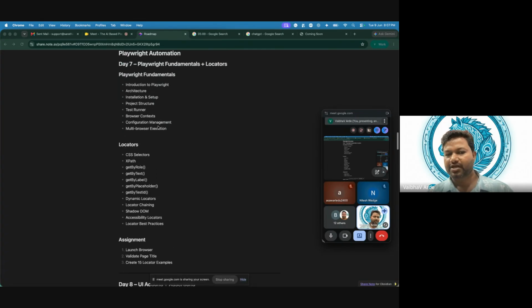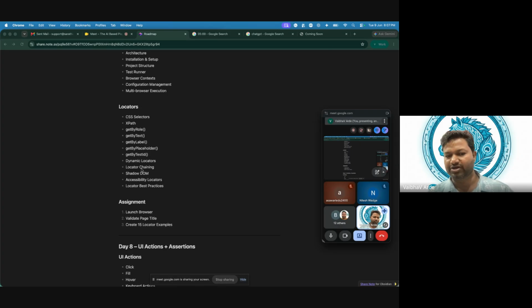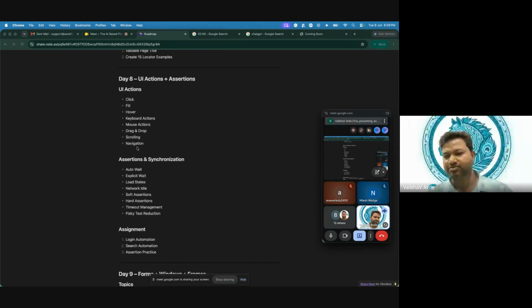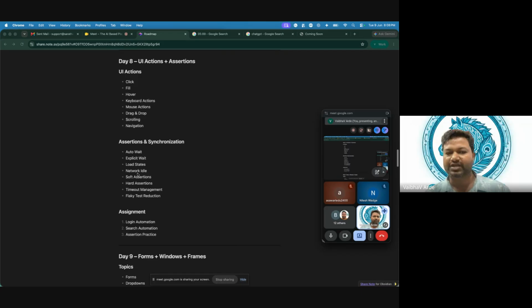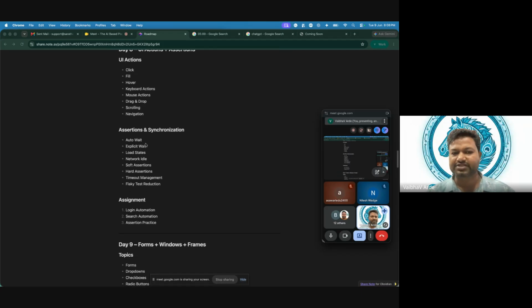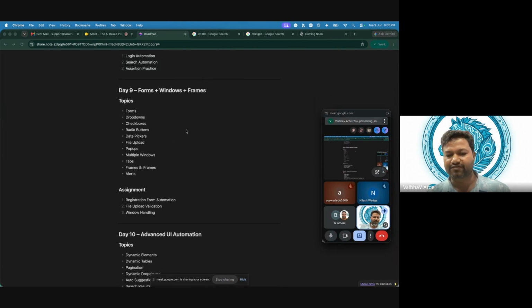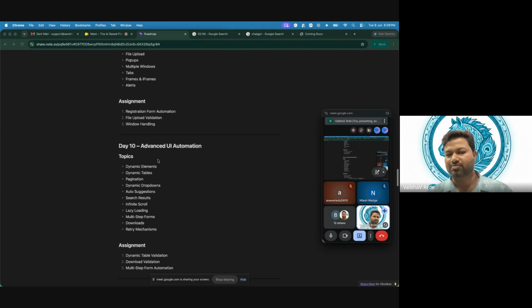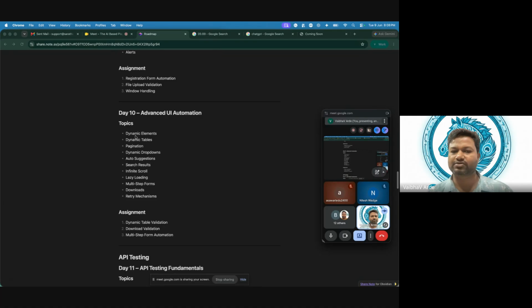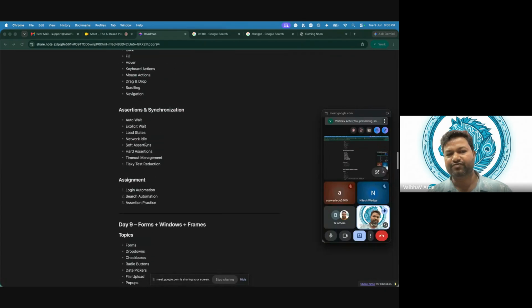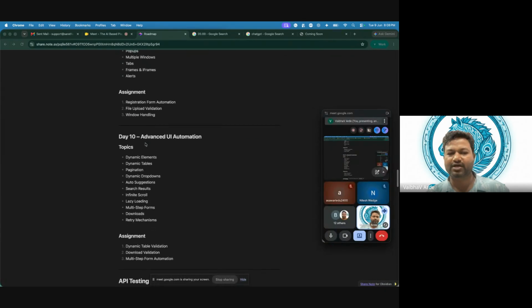Day 7 talks about Playwright, what locators are, how to identify them, then UI actions, right? What actions we have on a web page and how we can handle them. Then synchronization, assertions, all the details, what forms and windows are, how we can handle frames, then advanced UI automation, dynamic elements and all those. I think 4 days are given to Playwright, and 4 days will be more than enough to learn all the basics of Playwright.